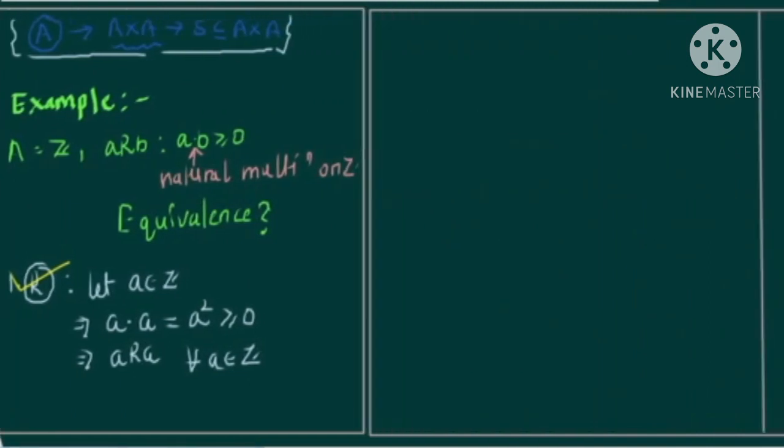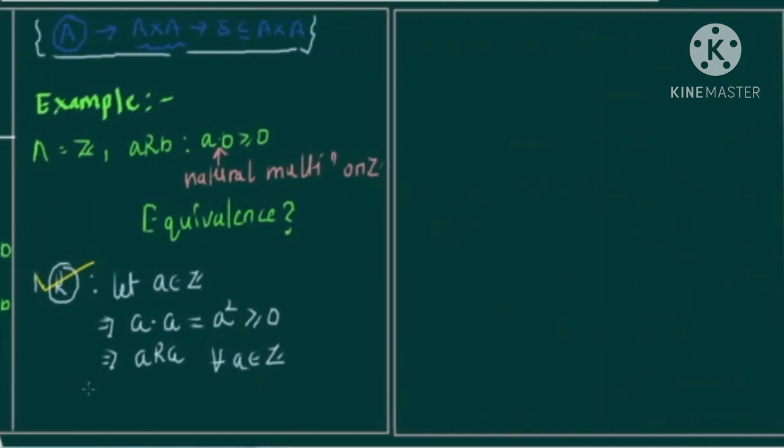Next, I have to check symmetricity. For symmetricity, let A and B belong to Z such that A is related to B. By the definition given in the question, this implies that A dot B is greater than or equal to 0.